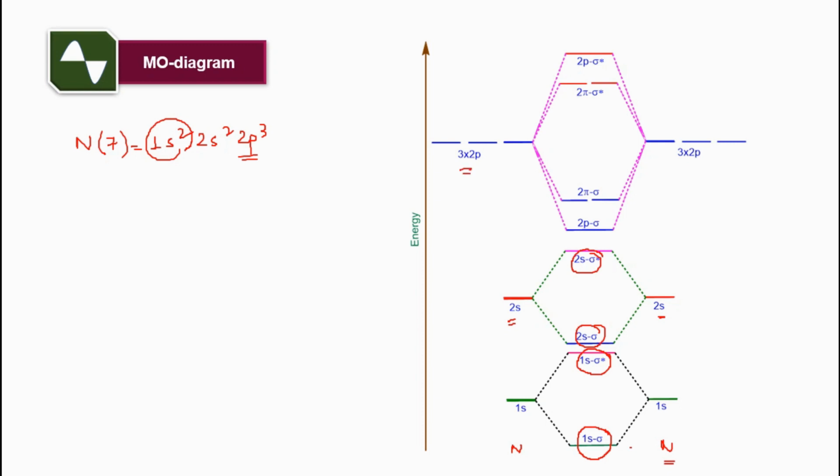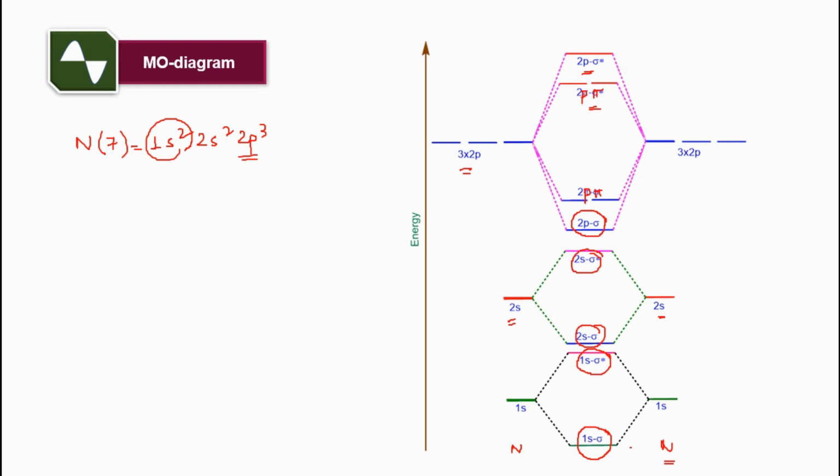Now for the case of 2p, as there are 3 p orbitals, one will form 2p sigma and 2p sigma star, and the other 2 will form pi bonds, 2p pi and 2p pi star.